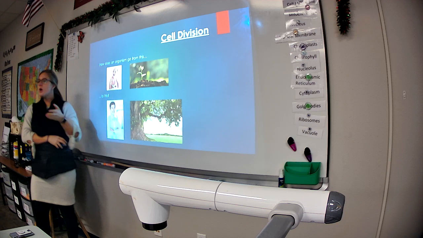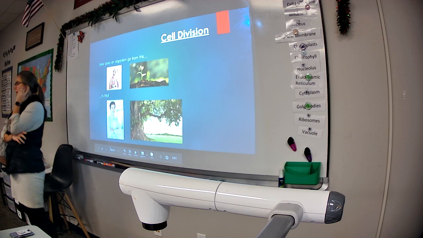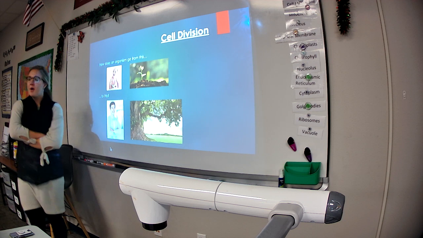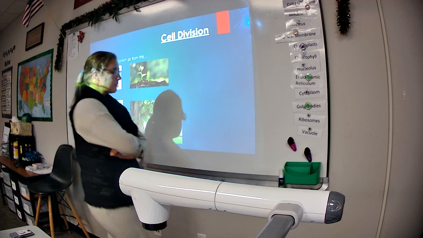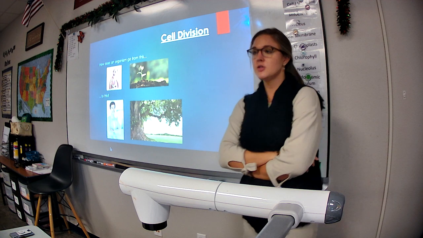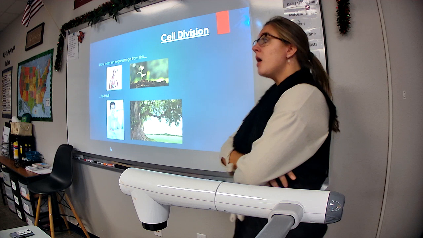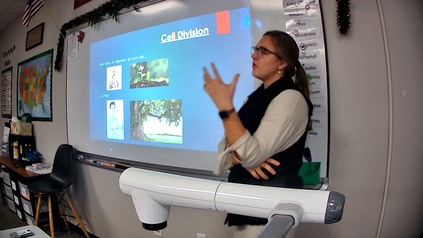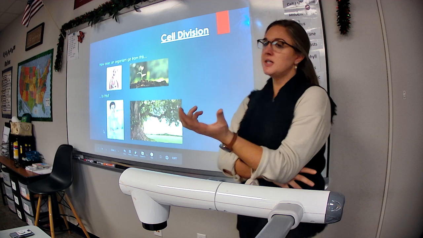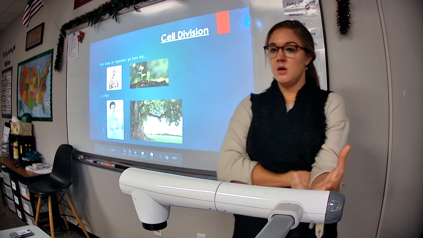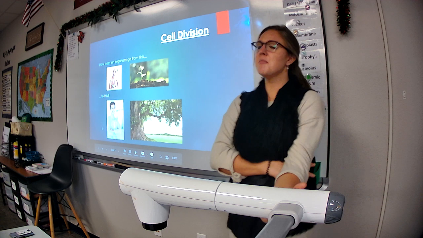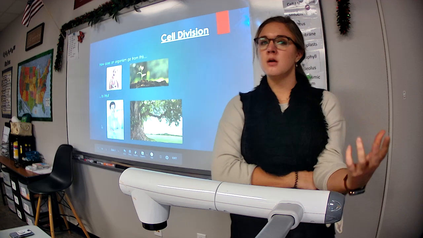We know from our lab on Friday that these cells that we're talking about are actually very, very tiny, right? Super duper small. So we know that multiple cells combine to form what? Tissues. Multiple tissues combine to form? Organs. Multiple organs combine to form? Systems.